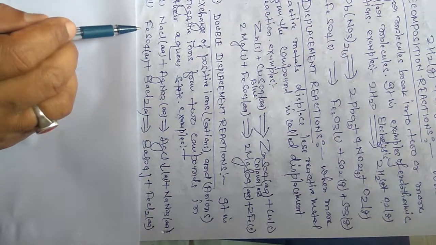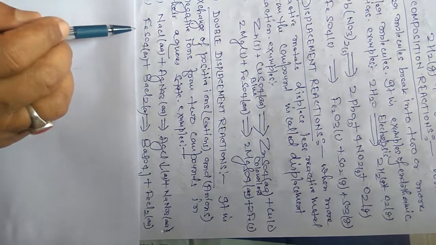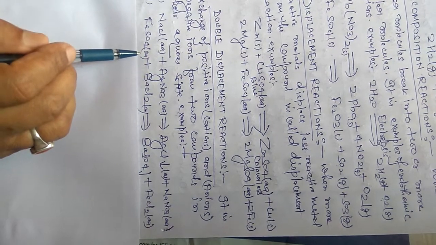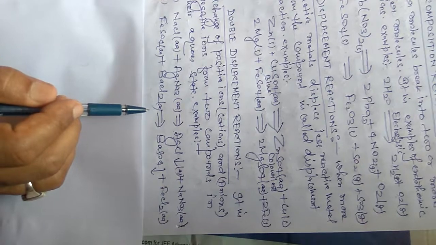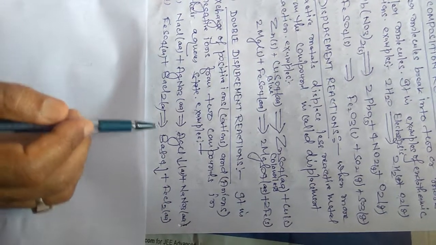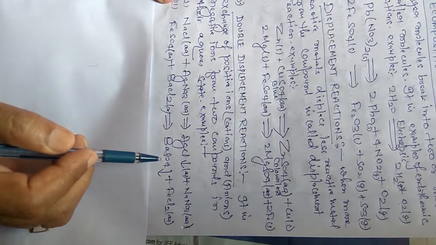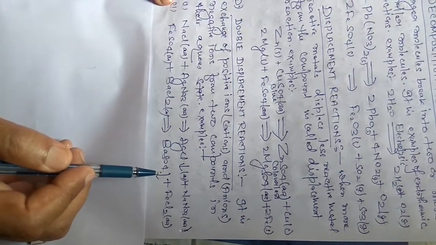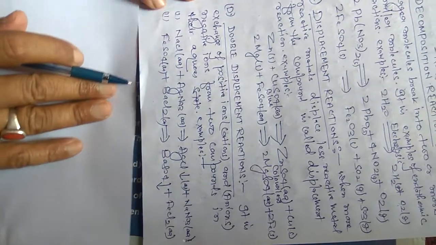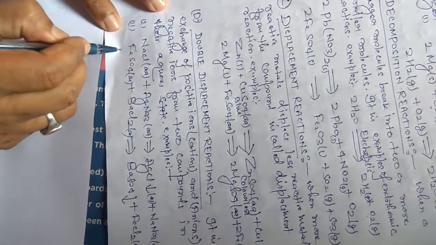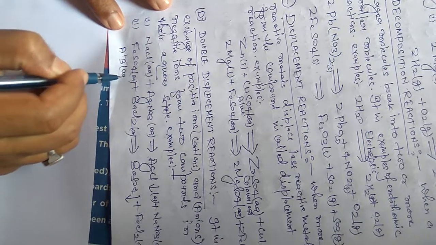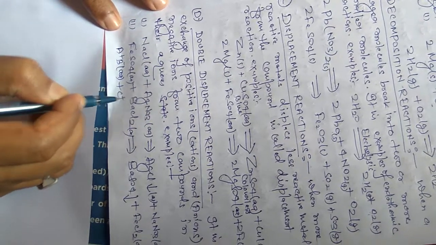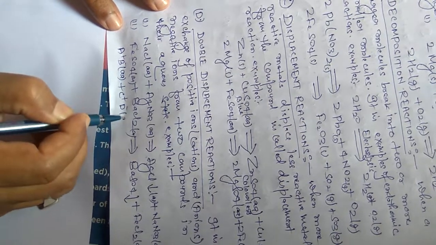Another example is when aqueous ferrous sulfate is treated with aqueous barium chloride, BaCl2, it will form barium sulfate precipitate and ferrous chloride. It can be written as A plus B minus aqueous plus C plus D minus aqueous.